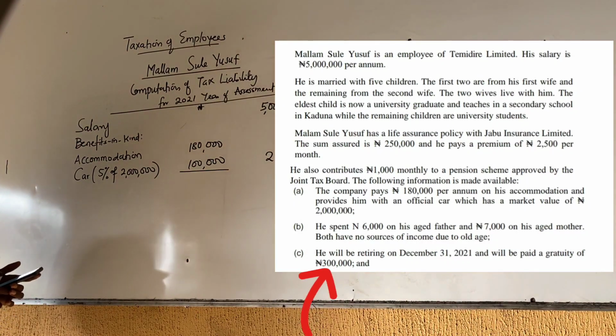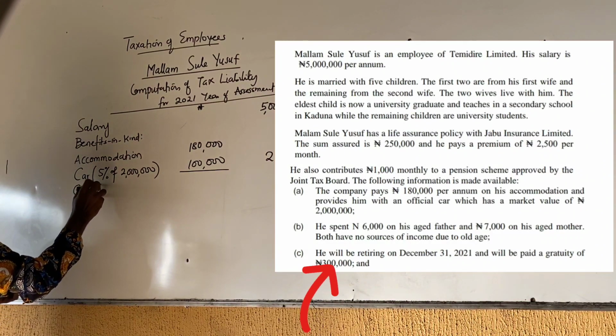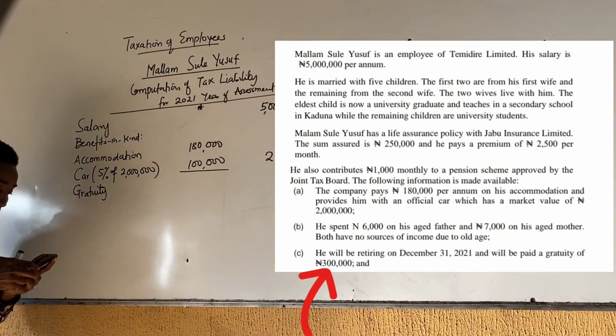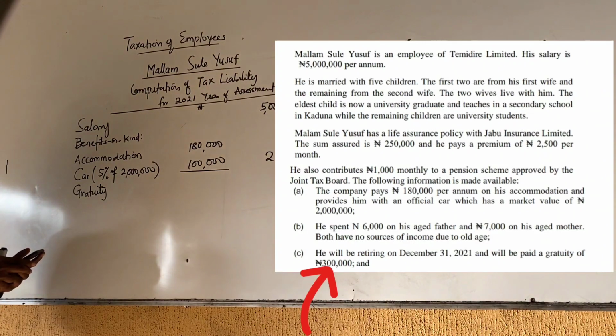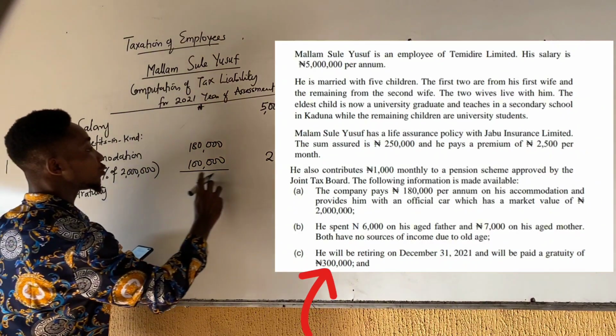Then, looking at the question, we are told that he will be paid a gratuity. You can see that in C. He will be retiring and will be paid a gratuity of 300,000.